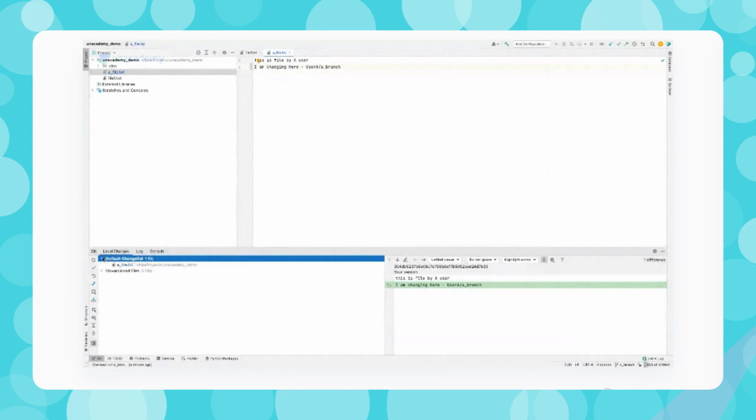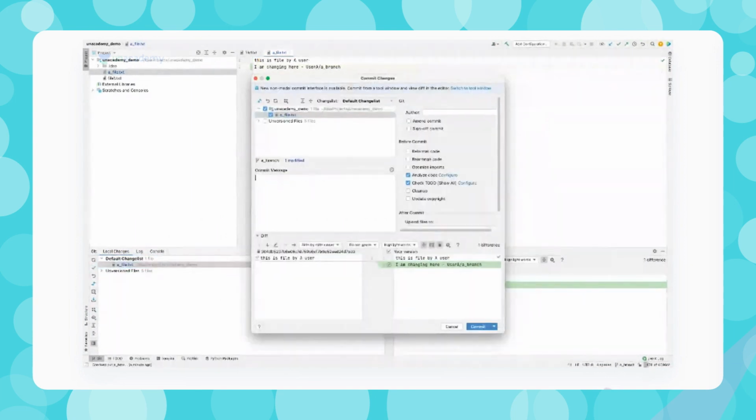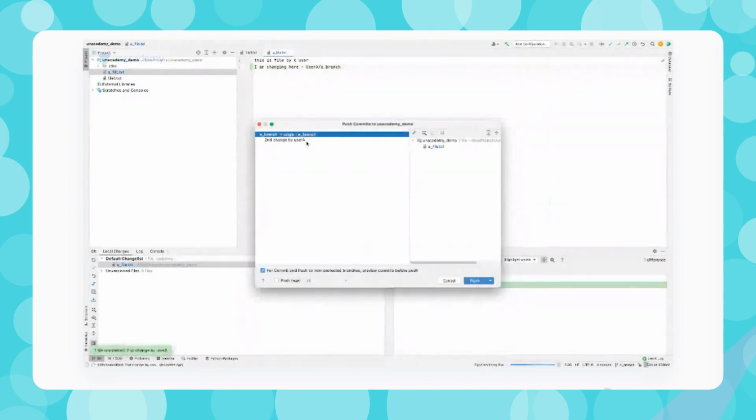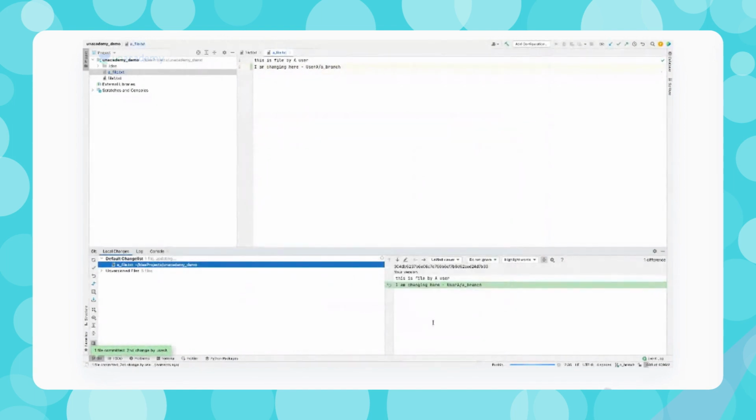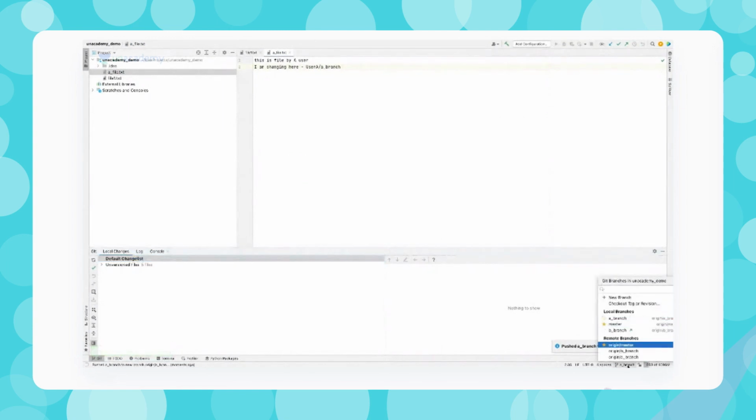So I'm doing it quickly from the UI. I just need to commit this file, and I can write a second change by user A. I can do commit and push, and I'm pushing it into the A branch, and I can push that correctly. So this change I have done in branch A only. Now let's move to the branch B.